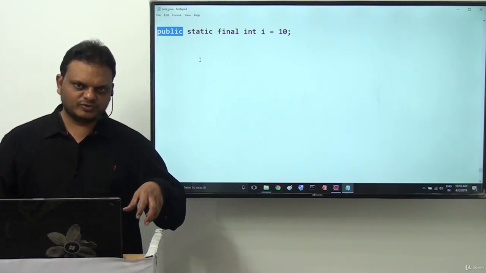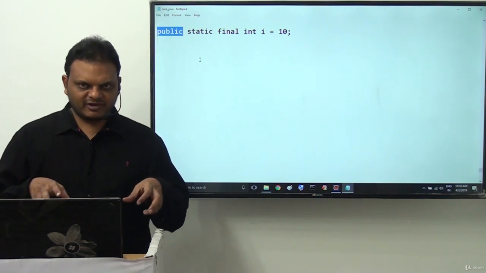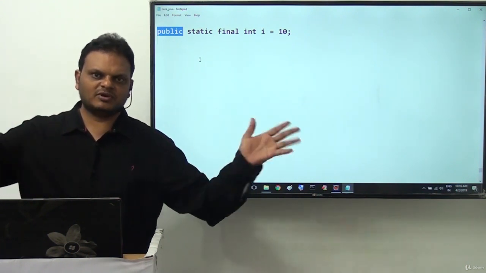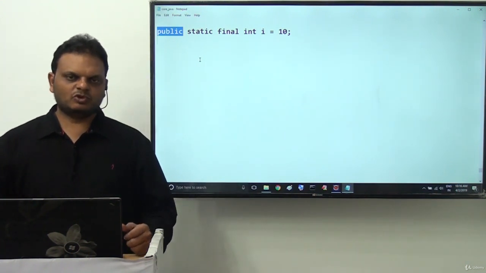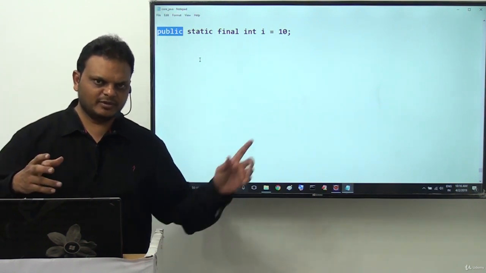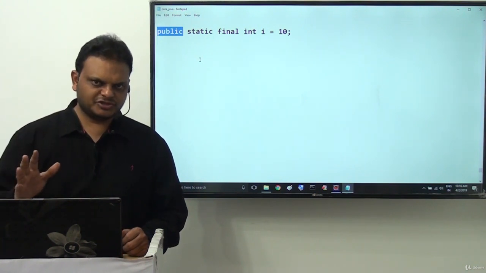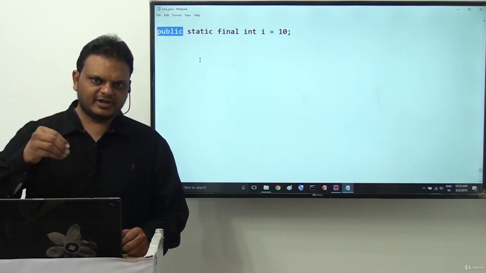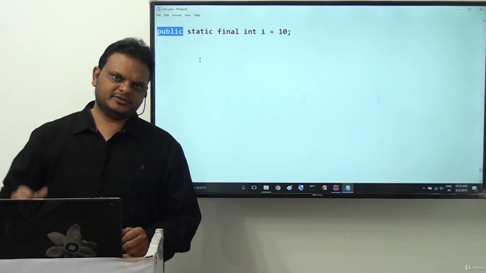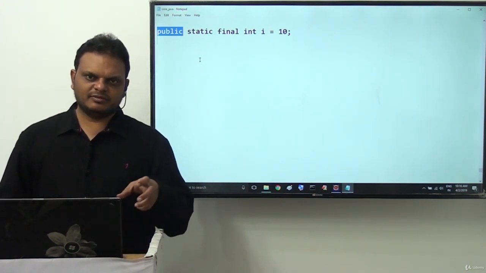Public scope means we want to make the variable i available throughout our Java application. To make it available throughout the application, we have to declare it as public.